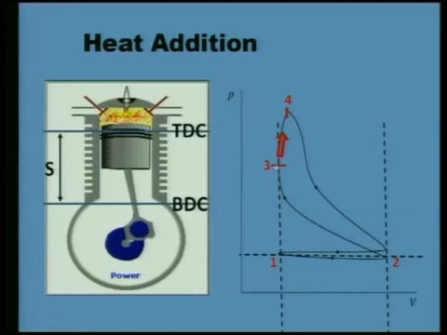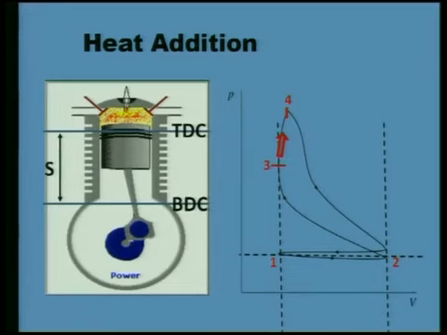This red line which I am indicating here is more or less at constant volume. You see, this vertical line is constant volume. So 3 and 4 are more or less at constant volume. The fuel has released its energy, and heat is being generated in the cylinder. This 3 to 4 is the heat addition process, more or less at constant volume.